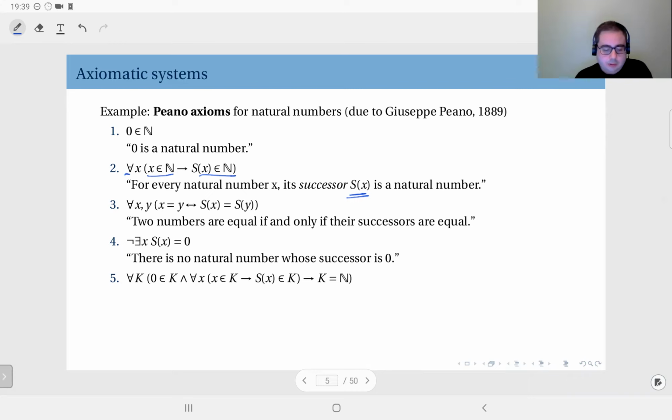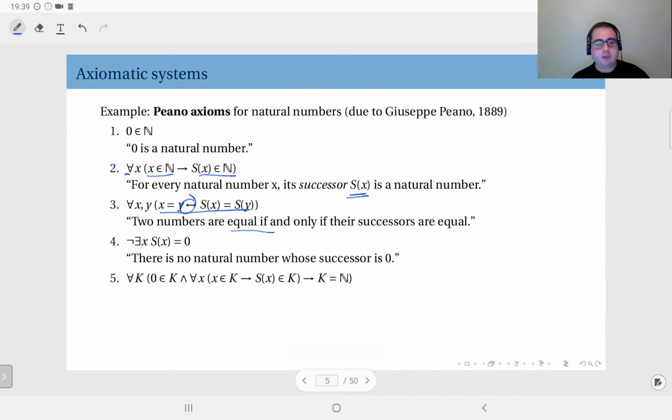The third one, two numbers are equal if and only if their successors are equal. Okay, so this is sort of a definition of equality. Remember last week I said that definitions usually include biconditionals. So you can see this as a sort of a definition. The fourth one, there is no natural number whose successor is 0. Okay, so it's not cyclic, it doesn't come back.